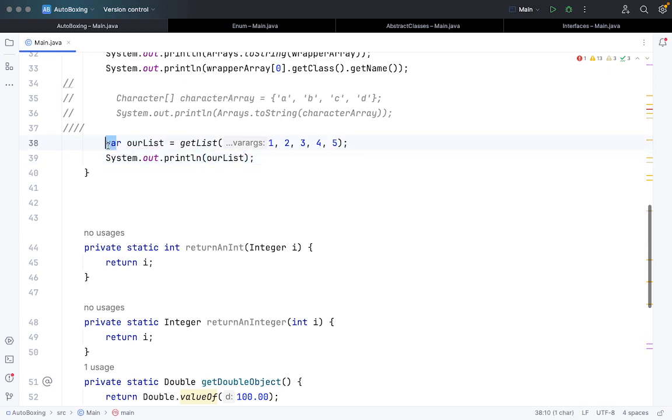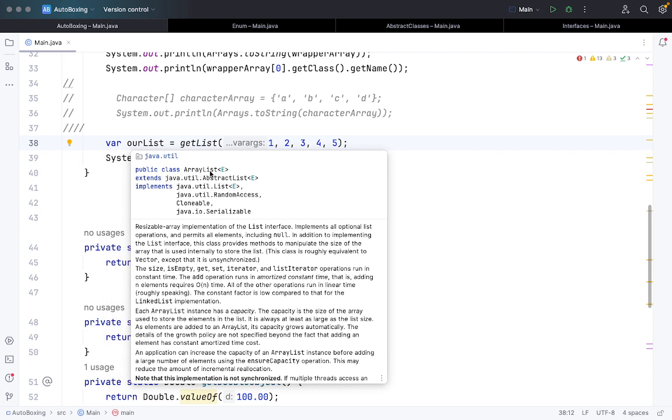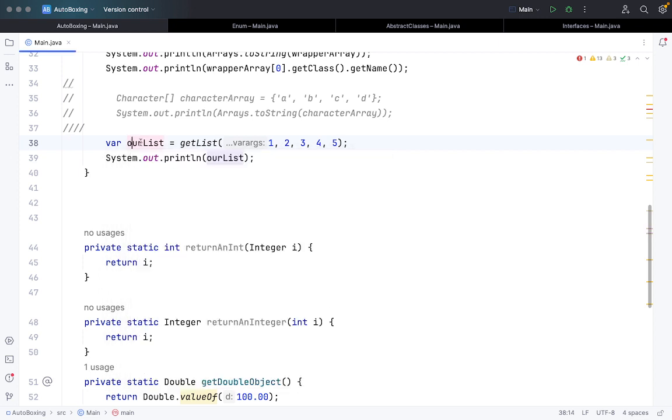So using this var output, var will automatically identify, the compiler will automatically identify the type of the variable, that is our list. So here you can see, I hope you can see, it is basically an array list of the name our list, which we are returning from the get list, and then we are printing it out, and it will work pretty much fine.